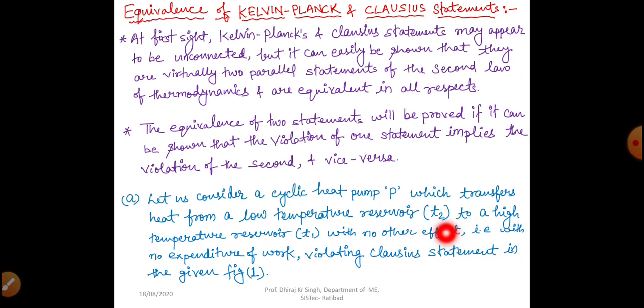That means a cyclic heat pump in which heat is getting transferred from a lower temperature body to a higher temperature body without any external input, right? So with no expenditure of work, violating Clausius statement in the given figure 1.